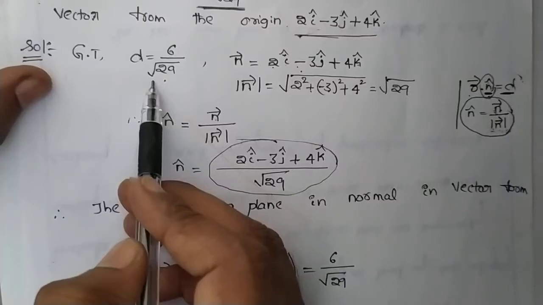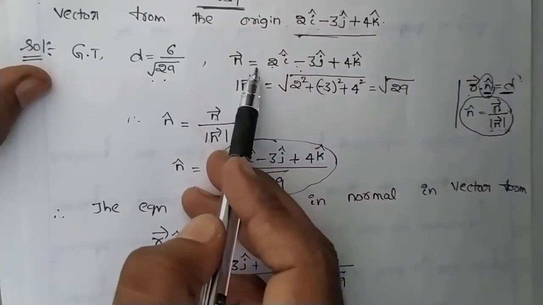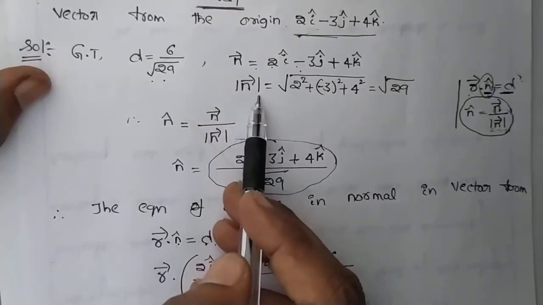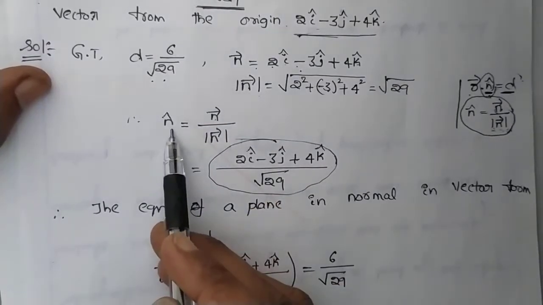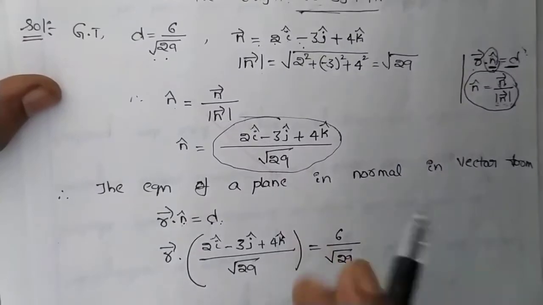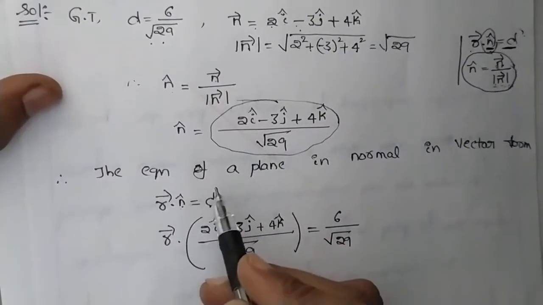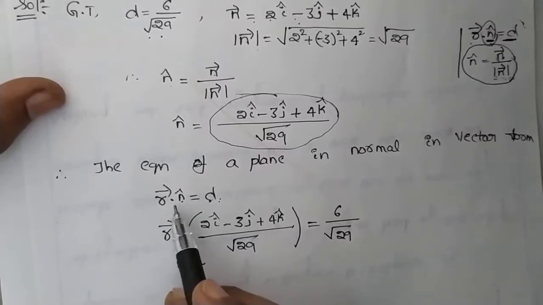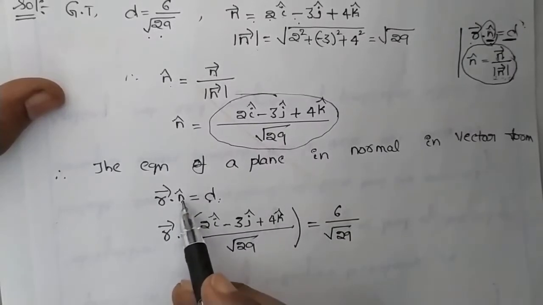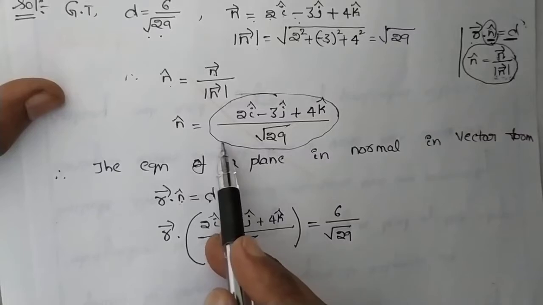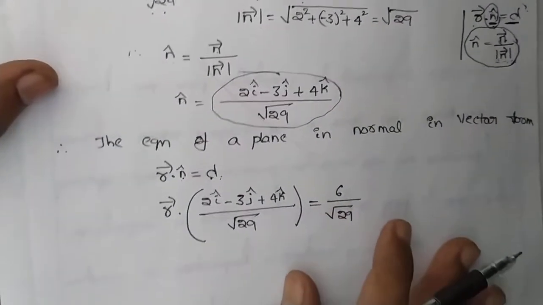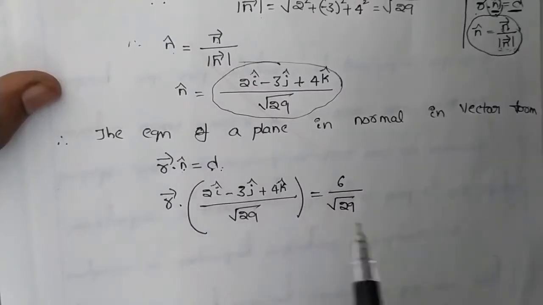Given things are d is given, n vector is given. By using this, I just find out the magnitude of n vector. After that, I find out n cap. After that, I just take the equation of a plane in normal vector form and substitute the values of n cap and d in this equation. Finally, we get the equation of a plane in normal form.